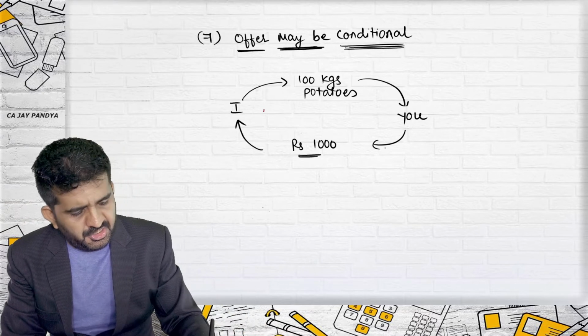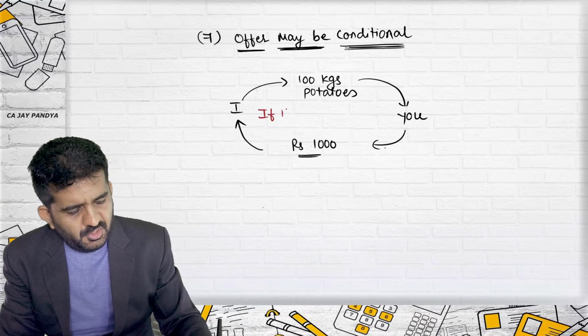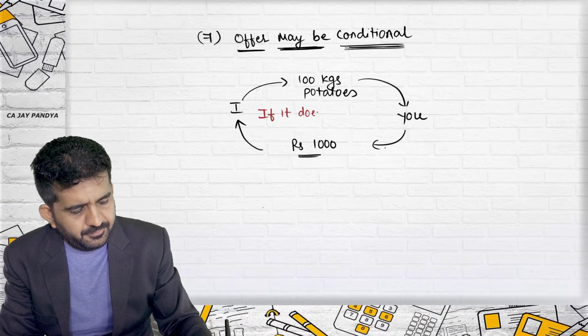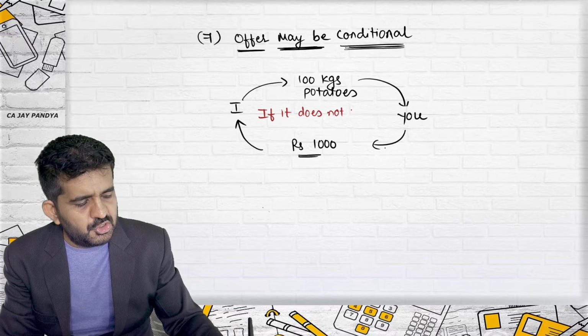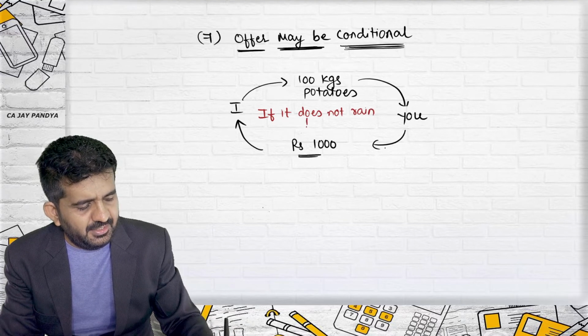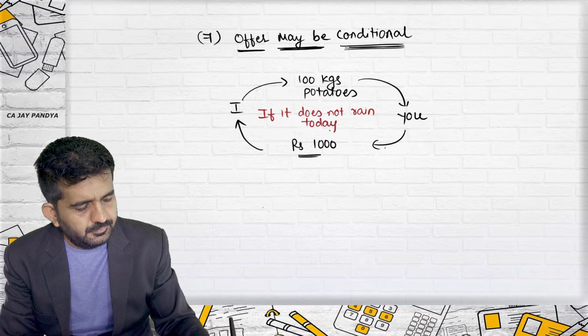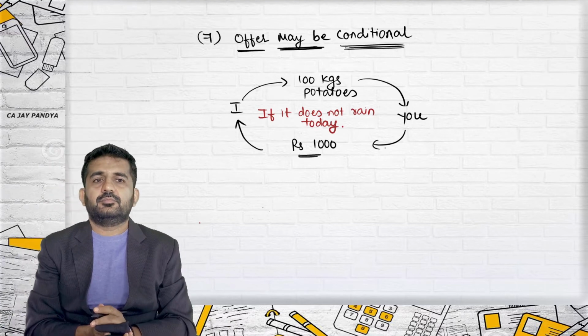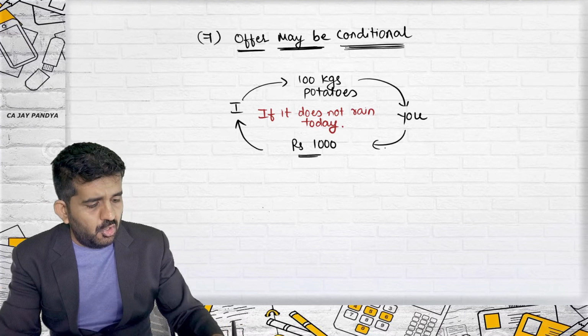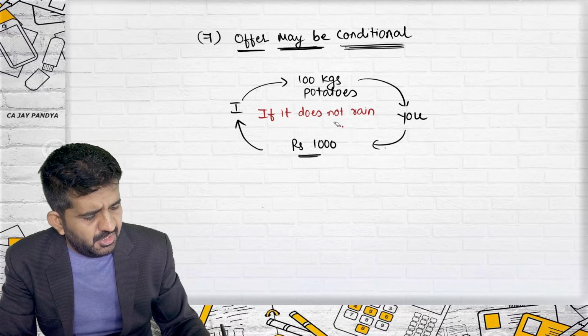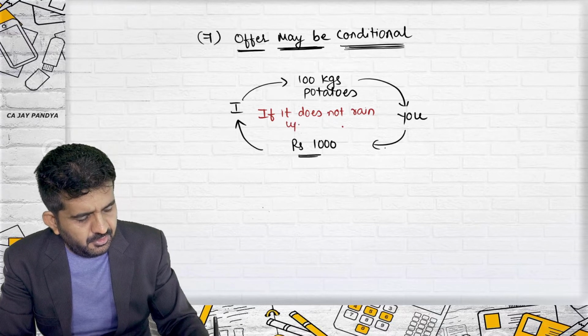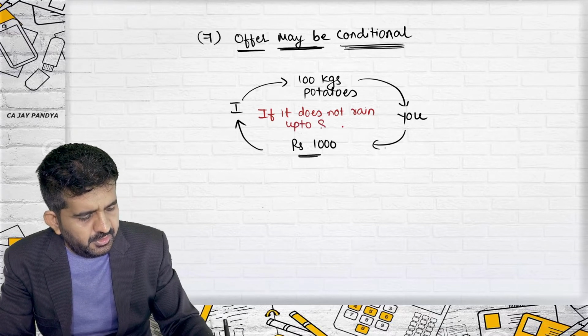What is the condition? If it does not rain today, or the condition may be if it does not rain up to 8 p.m. Anything can be conditioned.